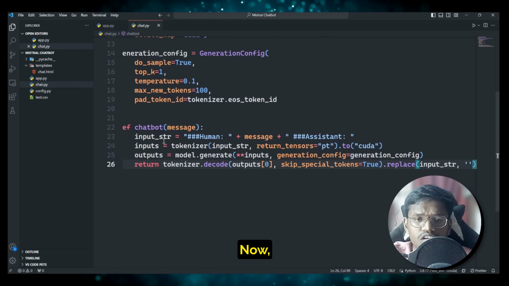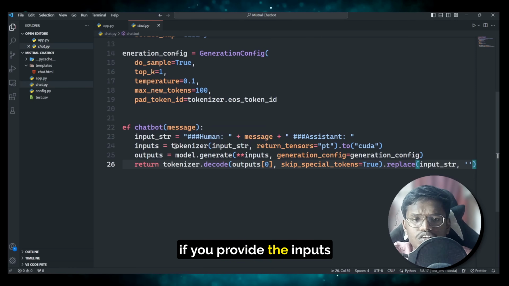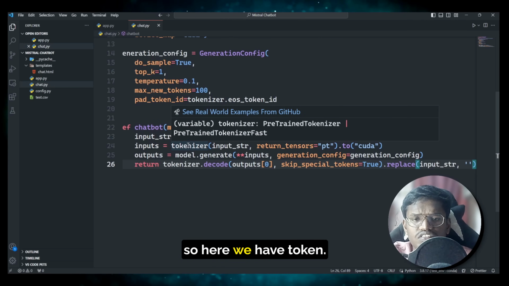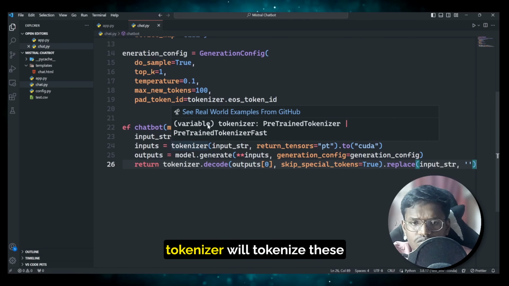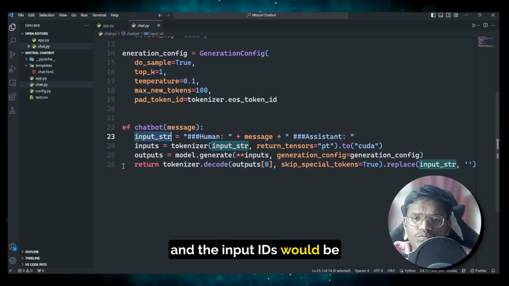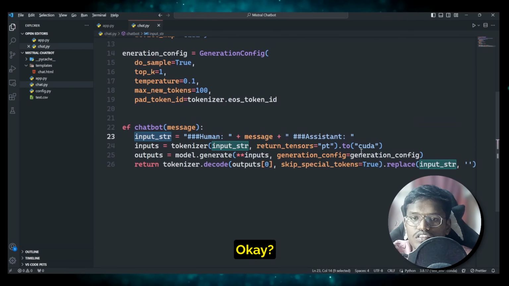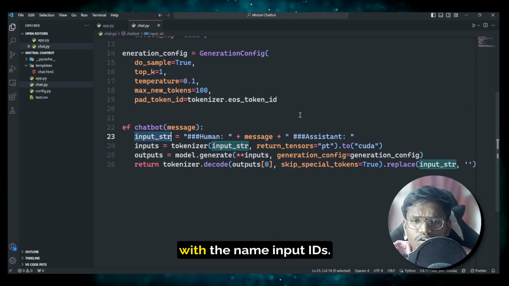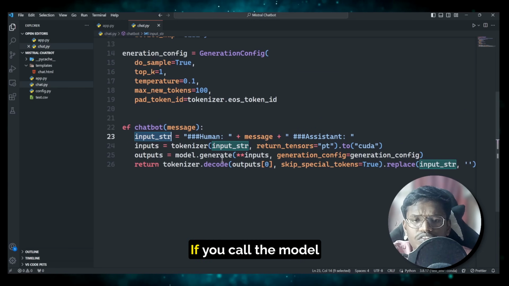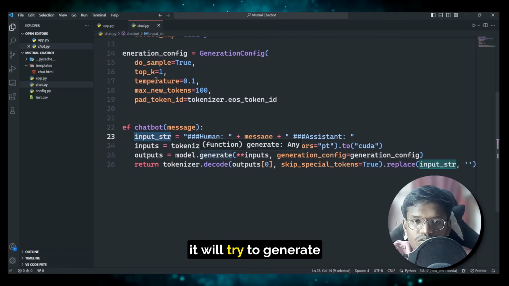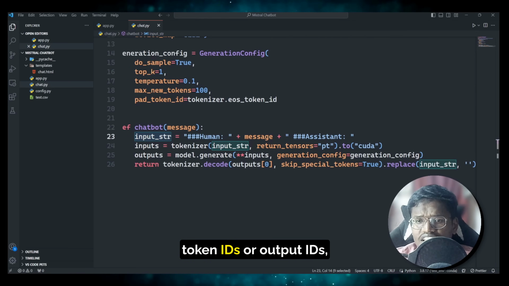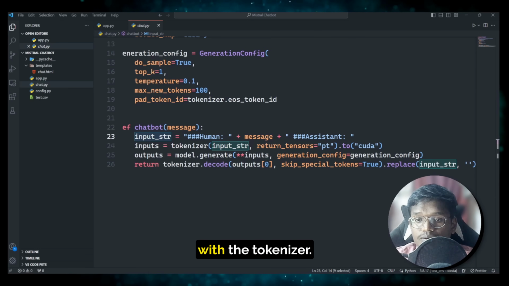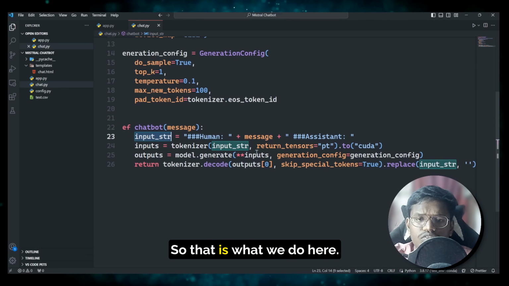Okay. Now, if you provide the inputs, so here we have the tokenizer. How the inputs will be created is the tokenizer will tokenize these, and the input IDs would be placed on the CUDA device. Okay, these will be CUDA tensors with the name input_ids. If you call the model.generate function, it will try to generate based on this, which will result in token IDs or output IDs, which you need to decode again with the tokenizer. Okay, so that is what we do here.